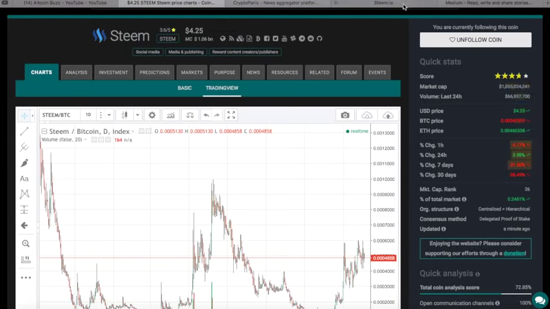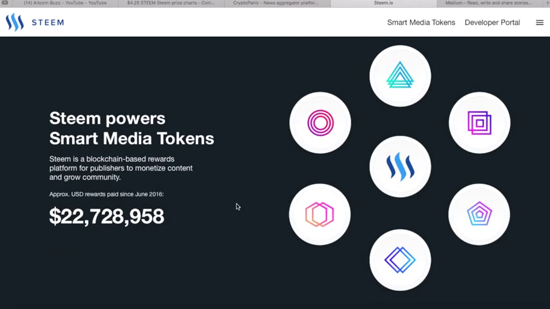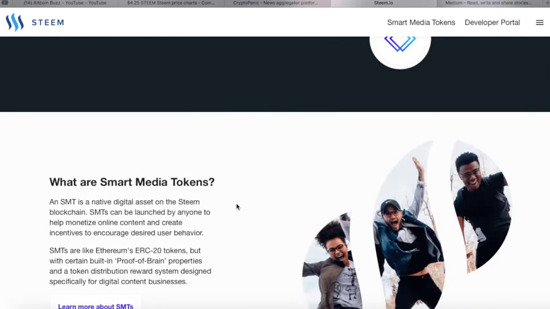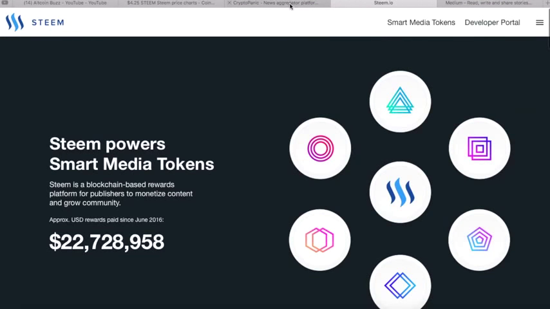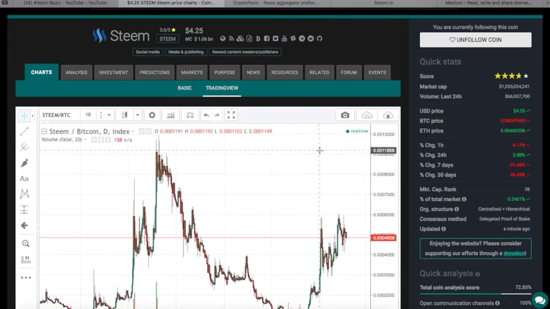It's right here, and I actually pulled it up for you. And I want to look at some fundamental stuff on them. Steem powers smart media tokens, a blockchain-based rewards platform for publishers to monetize content and grow community. You guys know we have a Steem channel, and I love it. No doubt there. But this is the rewards they've paid since June of 16, $22 million. This is a working product. Right now, people are making money. It's just excellent. On these companies, I want to know, are they out there with a working product that's actually making a profit? Yes, we're making a profit at Altcoin Buzz from our Steemit channel.